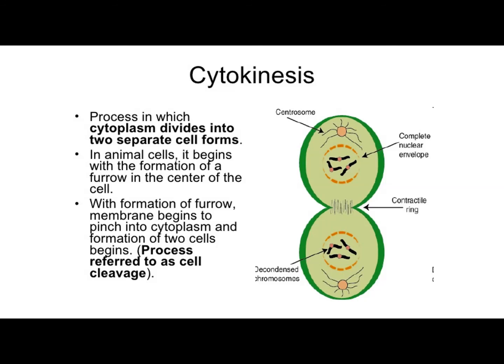Cytokinesis means splitting, or you can say breaking, of a single cell into two. So here the cytoplasm is breaking. Can you see this? The arrow on the screen from the middle, it is splitting from here. It is the process in which cytoplasm divides into two separate cells, because one cell is forming two daughter cells. In animal cells, it begins with the formation of a furrow in the center of the cell. These black lines are called furrow. With formation of furrow, the membrane begins to pinch into the cytoplasm and formation of two cells begins.